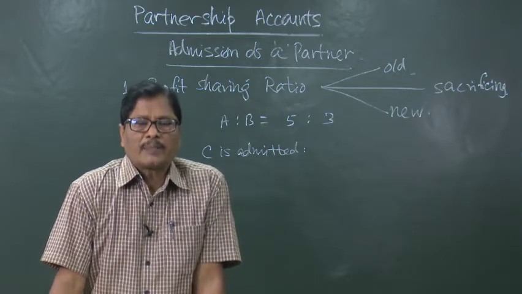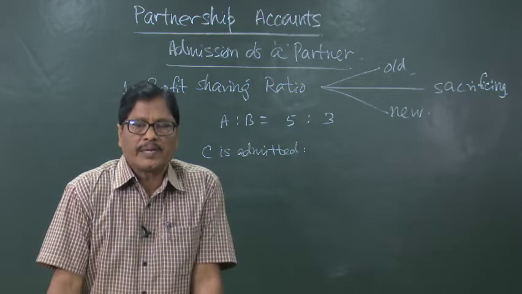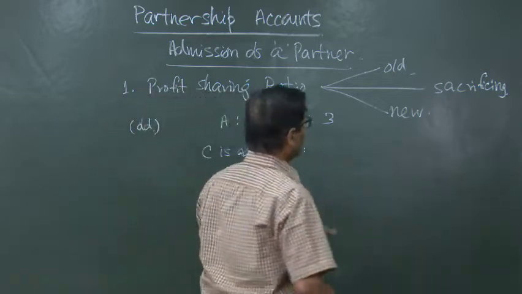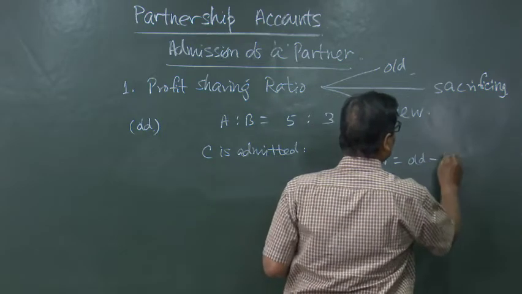There are different ways of calculating these three ratios, that is old ratio, sacrificing ratio and new ratio. Actually, new ratio is equal to old ratio minus sacrificing ratio.